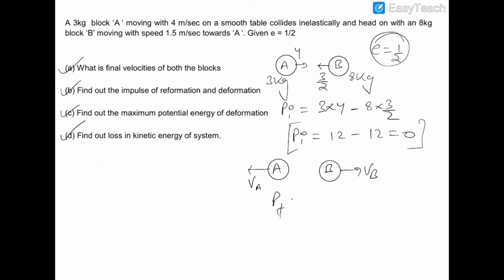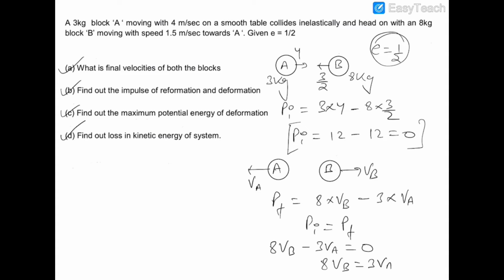So the final momentum is MB, the mass of ball B, which is 8 kg into VB, minus mass of A, which is 3 kg into VA. So this would be equal to the initial momentum, and hence 8 VB minus 3 VA will be equal to 0, and 8 VB will be equal to 3 VA. So this is the first equation.